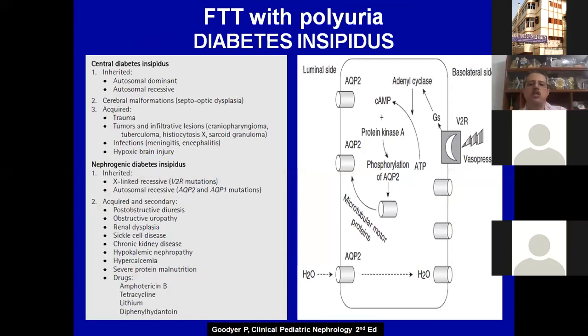We already know that after excluding CKD and tubular acidosis, you go for a pure sample of urine osmolality, and whether it is nephrogenic or central can be helped by the desmopressin test.